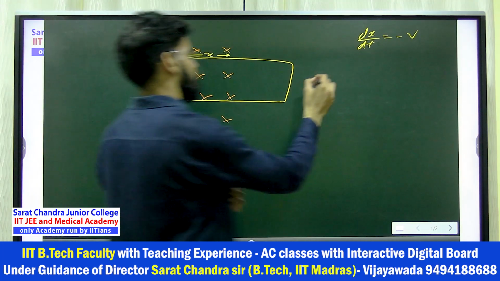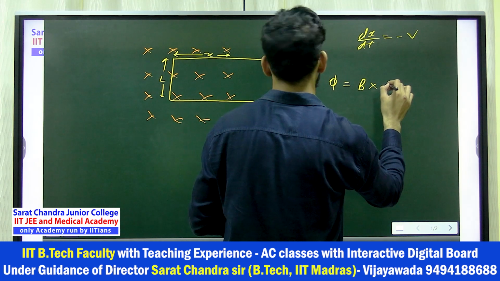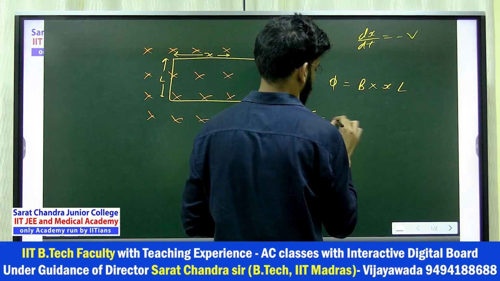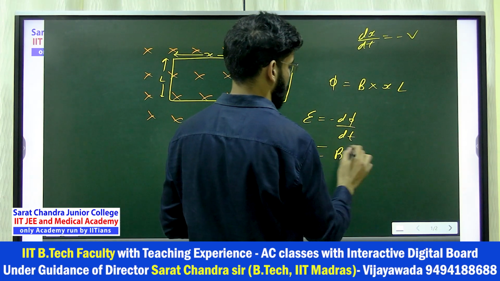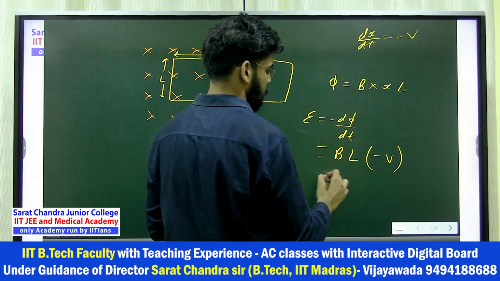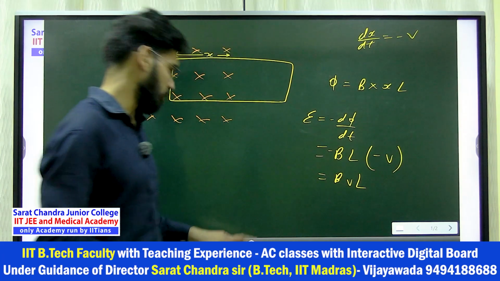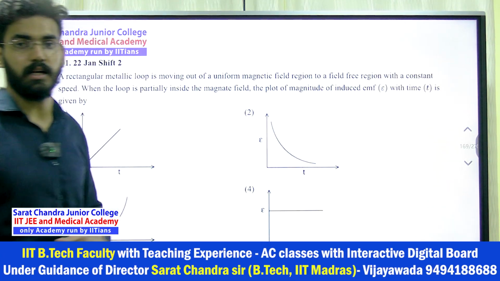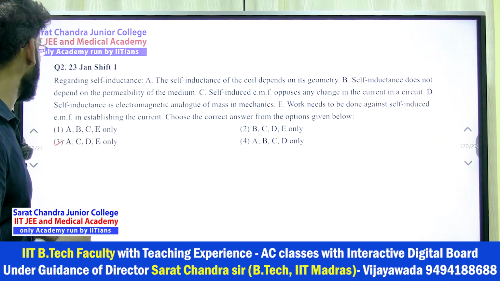So here when you write down the flux, B into area is x into L, right? And then you write down EMF, that is minus d phi by dt. So if you differentiate, what you will get, BL and dx by dt. So dx by dt is minus v, minus is outside, so BvL. So I can say EMF is constant, not time dependent. So constant, fourth option. Understood? That's all.